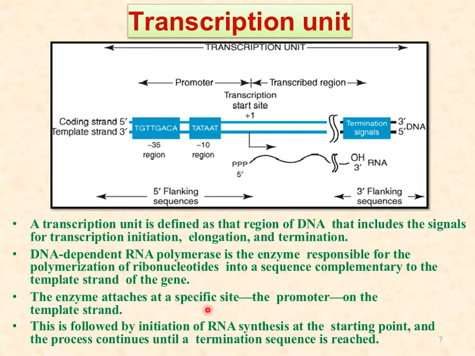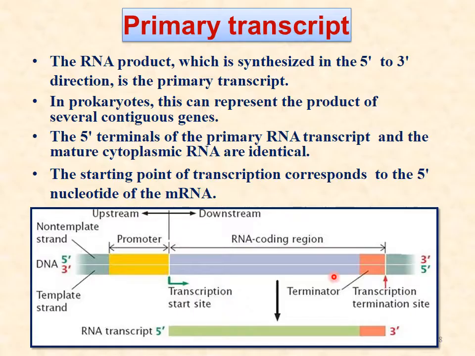The enzyme RNA polymerase attaches to a specific site that is known as promoter site on the template strand. It is followed by initiation of RNA synthesis at the starting point, and the process continues till the termination sequence is reached. So now we are seeing what is primary transcript.